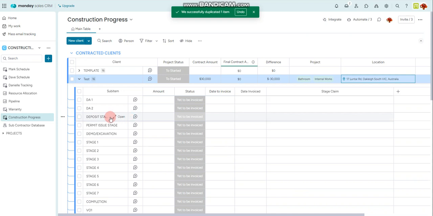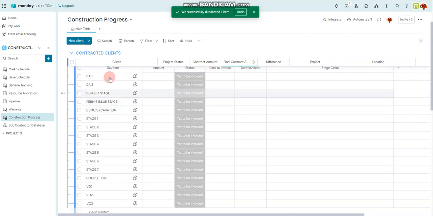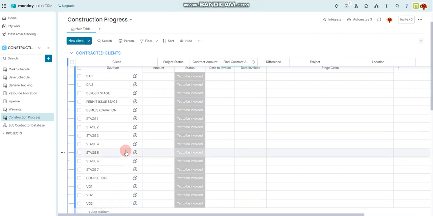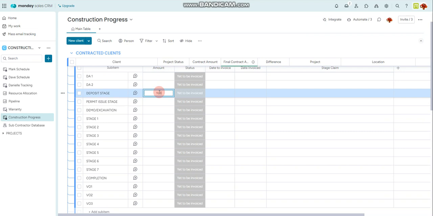Here you will see a list of the different stages from DA through to variations. To complete this, we will go to the amounts and we will add in the different amounts for each stage.